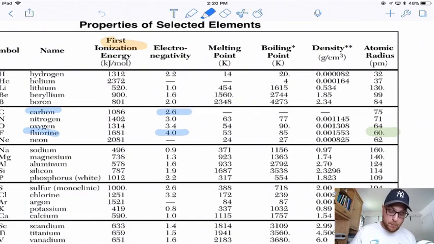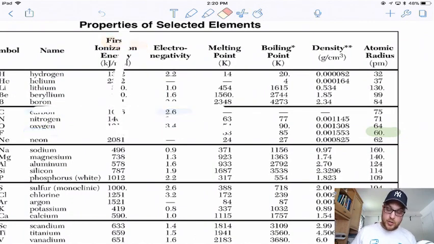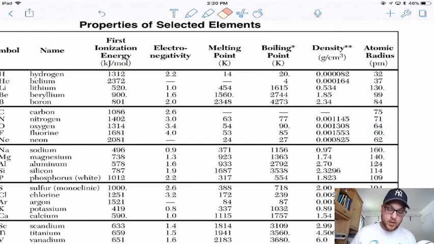And to determine how polar a bond is, again, we're talking a bond here, not molecule, you want to look at how far apart their electronegativities are. The further apart they are, the more polar it is. So since F is at 4, oxygen's at 3.4, and nitrogen's at 3, the bond between a fluorine and a hydrogen would be the most polar and therefore be the strongest intermolecular force. I don't know if you'll see a question like that, but it's a good question.